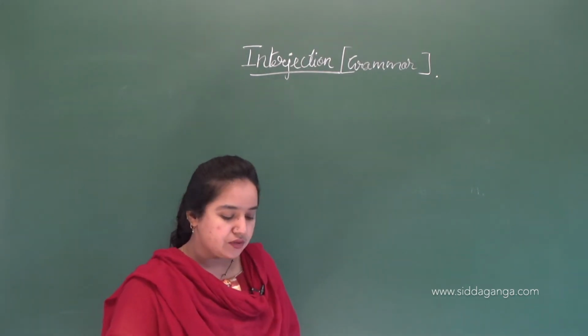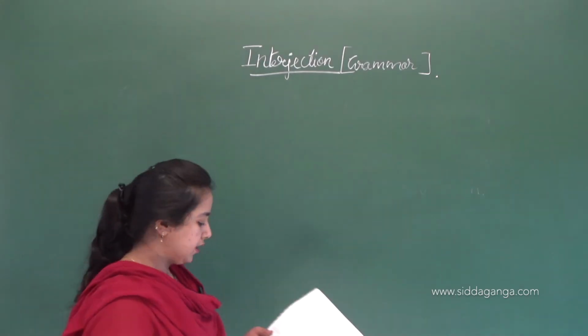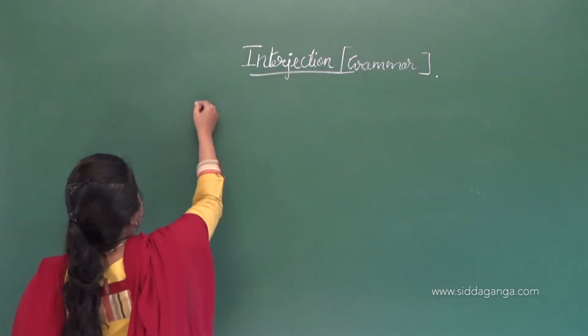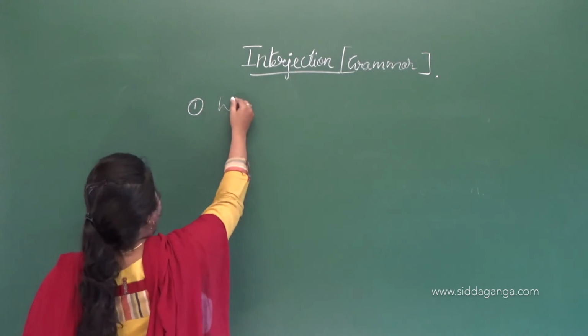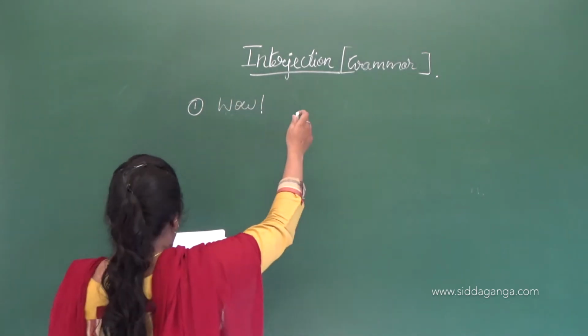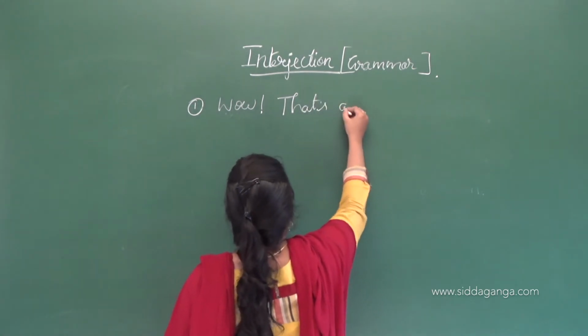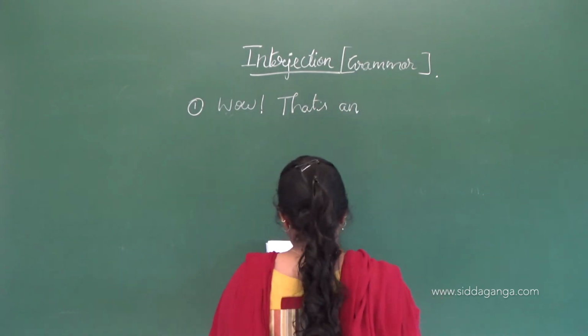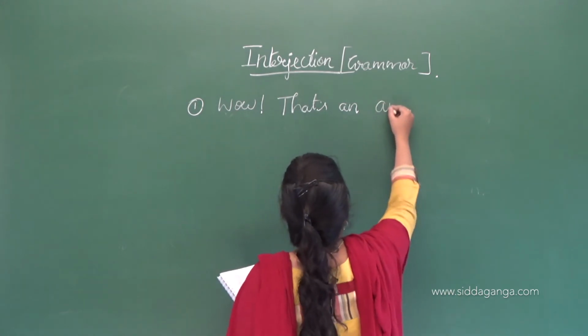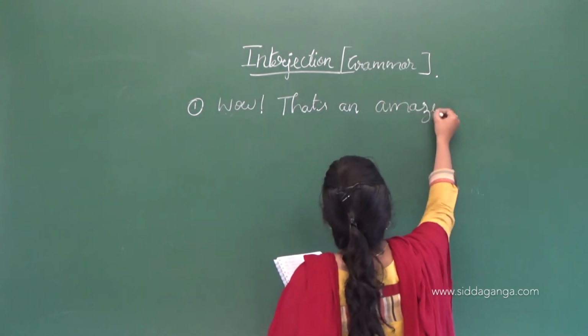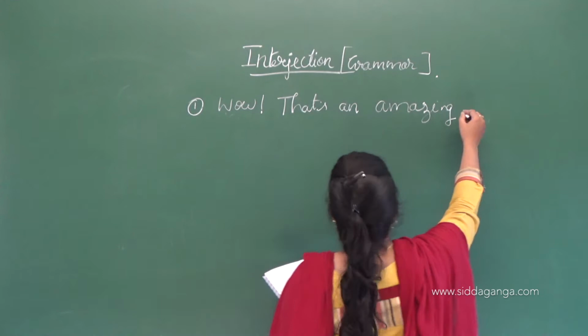Here are the uses of some interjections in sentences. Wow, that's an amazing news.